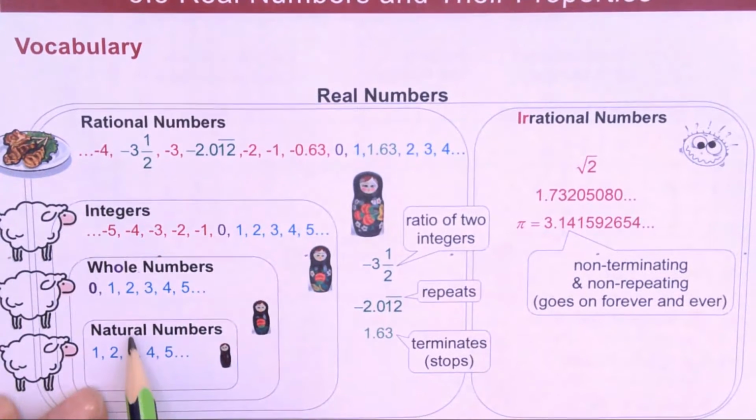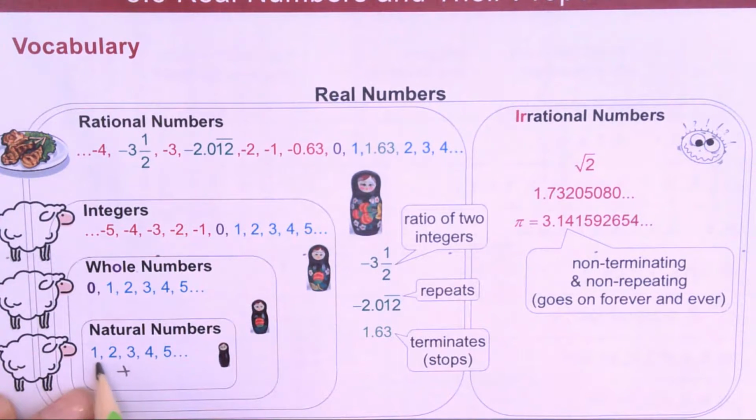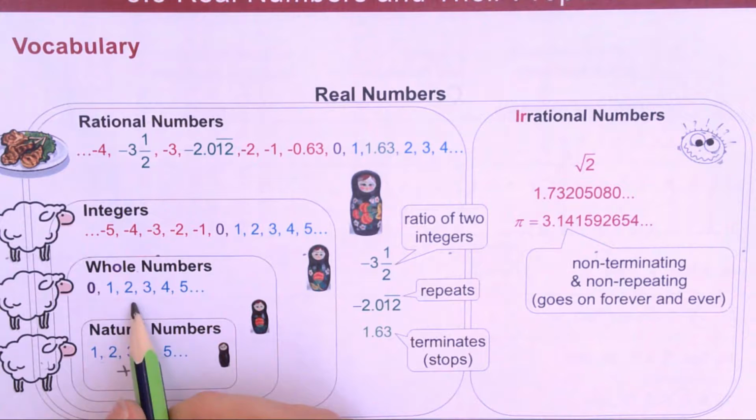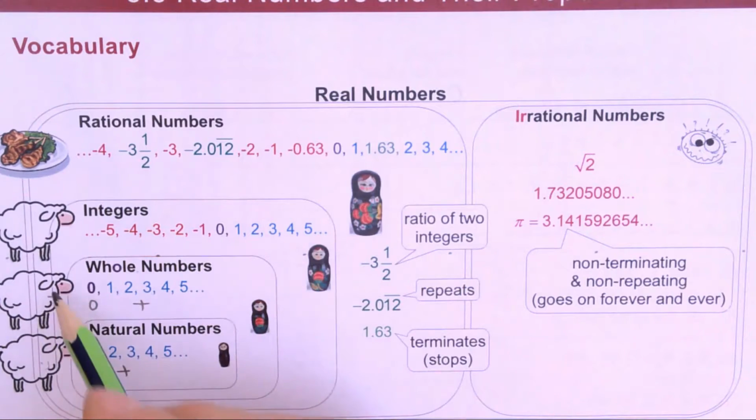The natural numbers are just all the positive integers. If you think of sheep, they're all whole sheep. I can have 1 sheep, 2 sheep, 3 sheep, but they're alive and they're whole. When we go to whole numbers, it's all the positive integers plus 0. I can have 1 sheep, 2 sheep, 3 sheep, and they're all alive.